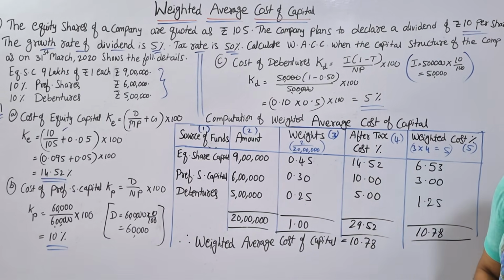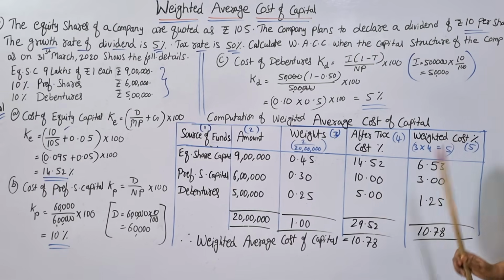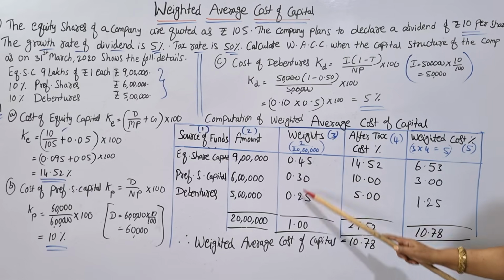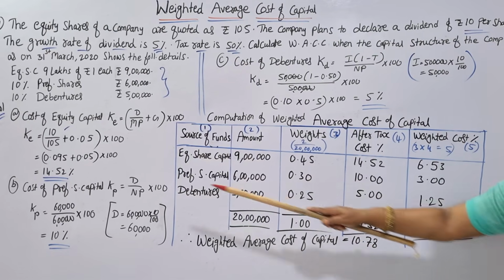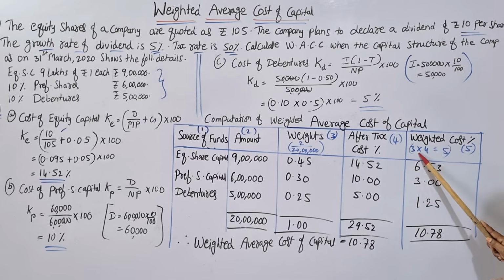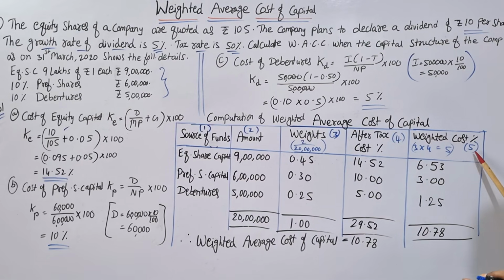Now how do we calculate weighted cost? Third column into fourth column comes to this fifth column.